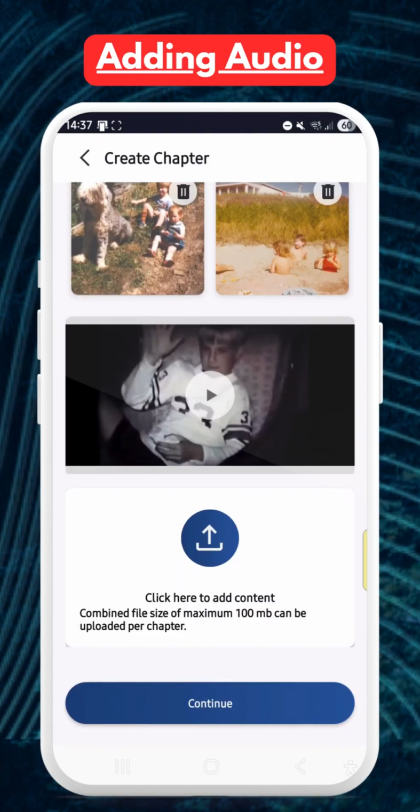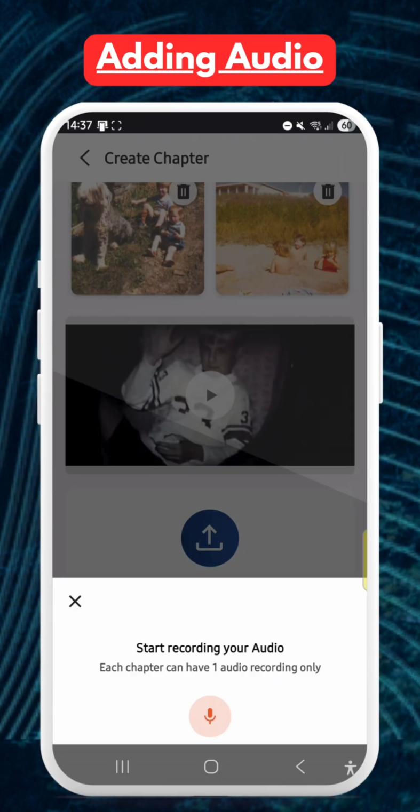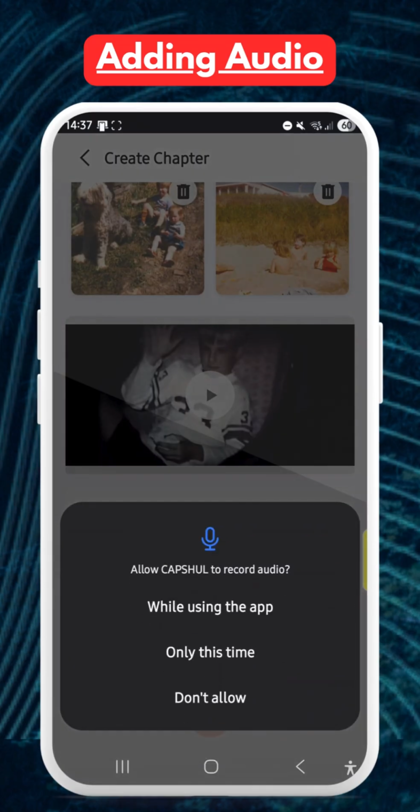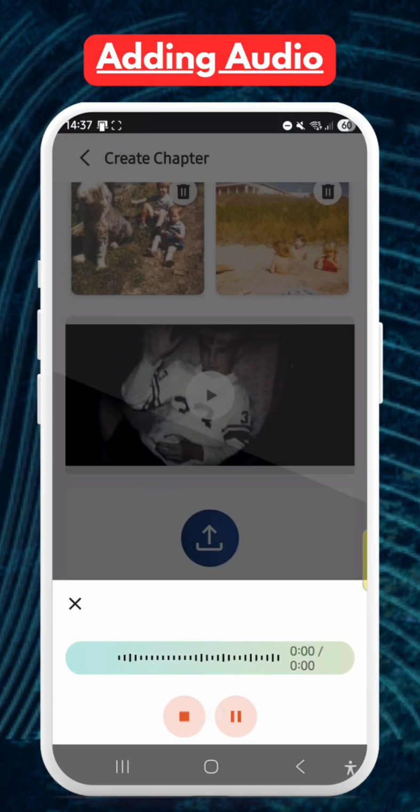A really exciting feature is that you can add a voice recording straight into Capshul, and generations to come will be able to hear you tell your stories directly to them in your own voice. When you are ready, just press the microphone icon, allow access to Capshul and then talk directly into your phone to tell your stories.